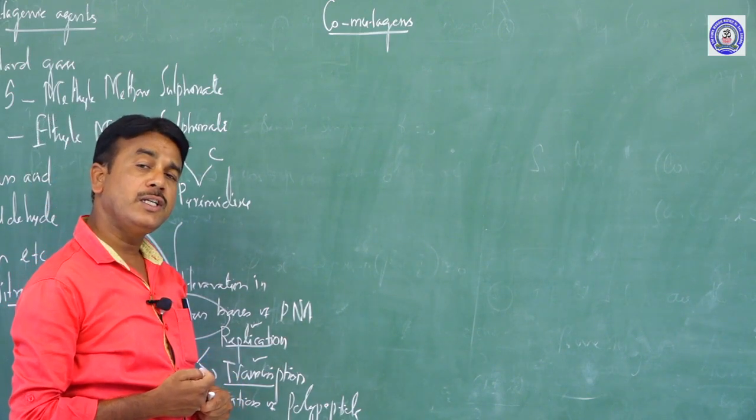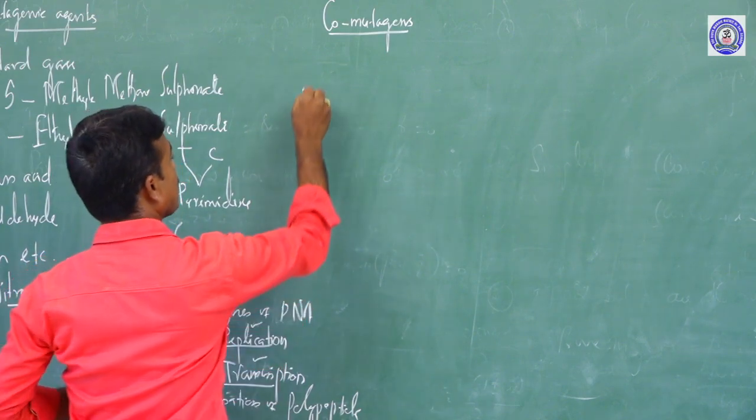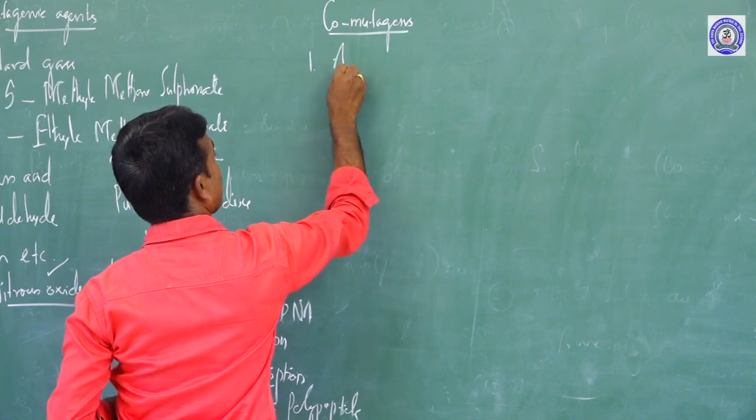Which things act as co-mutagens? Let me list them. The first one is ascorbic acid.